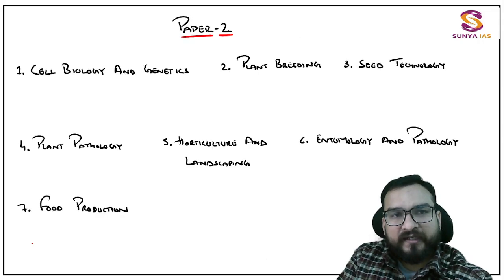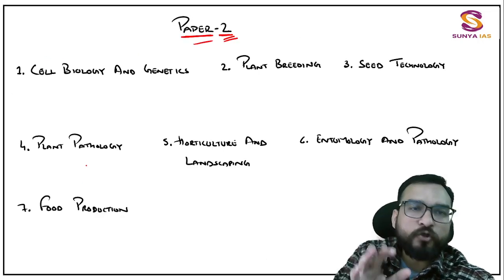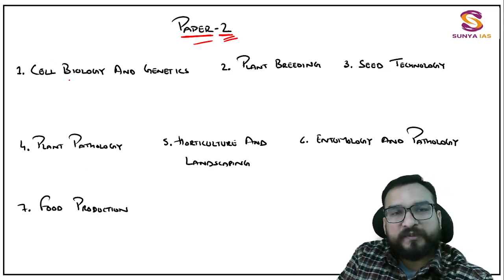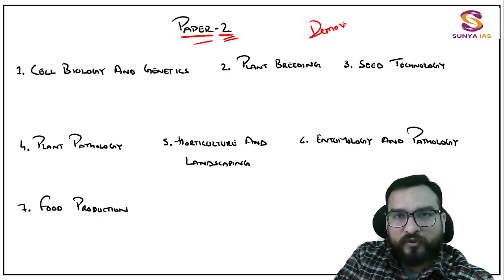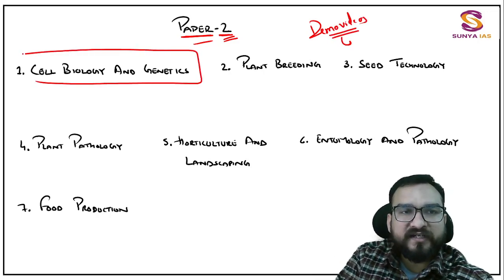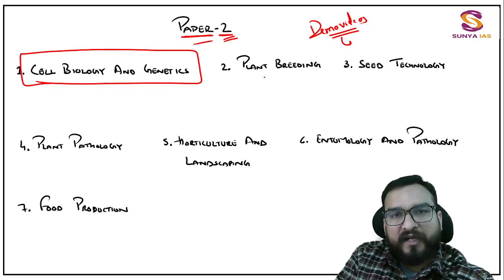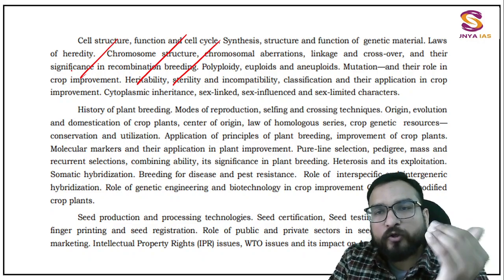Yeah, this is paper number 2. Paper number 2, we have divided into 7 topics, 7 units basically, and we will be covering it unit wise. I have added the demo videos of paper 2 also. You can check it out on cell biology and genetics. I have uploaded it. Check that out. And this is very conceptual in nature. You will not be feeling that we are studying biology, right?